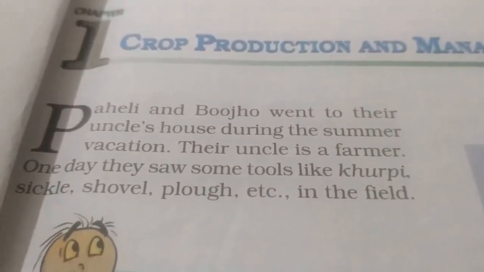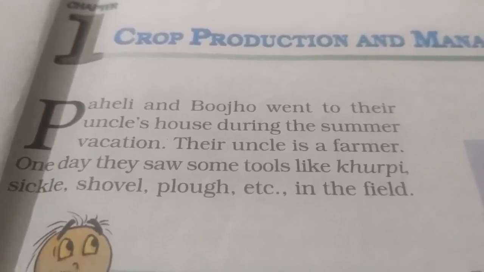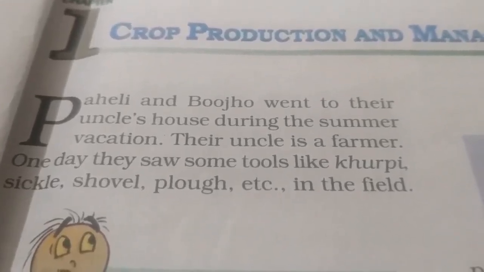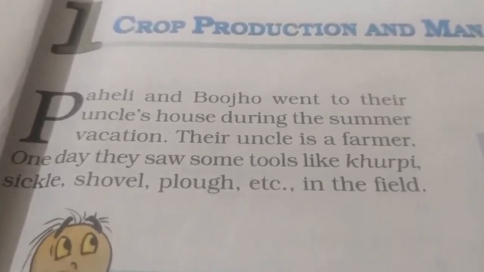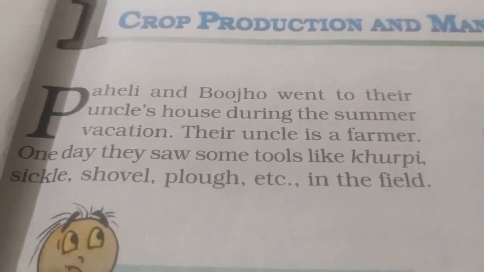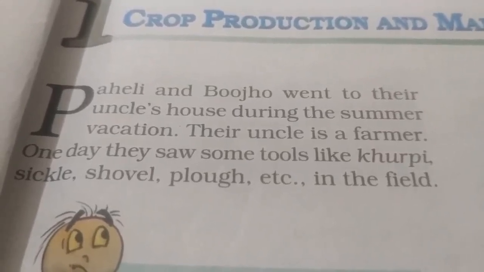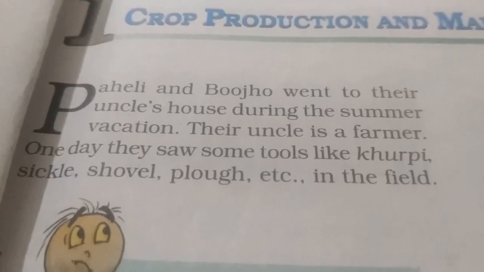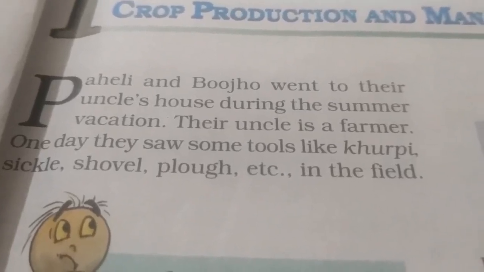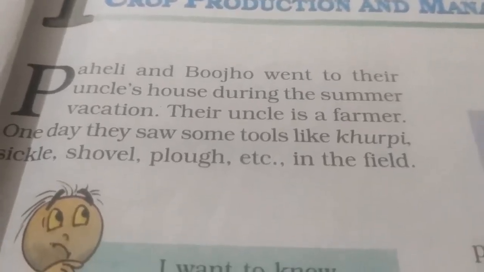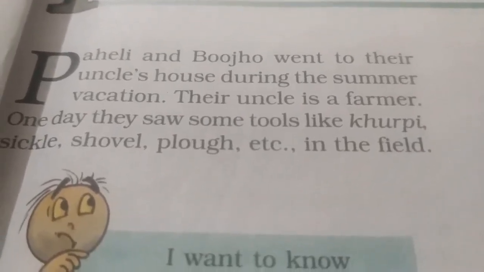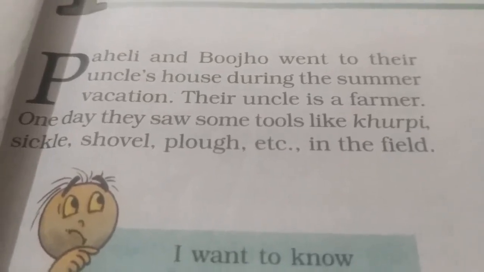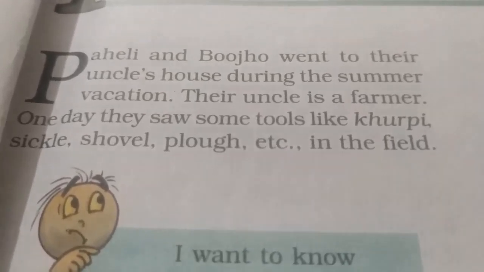Paheli and Bujo went to their uncle's house during the summer vacation. Their uncle is a farmer. One day they saw some tools like a khurpi, sickle, shovel, plough, etc. in the field. This chapter is carried out with a story. The two children, Paheli and Bujo, went to their uncle's house, and their uncle is a farmer. So they saw certain tools in the field. About these tools we can discuss later in this chapter.